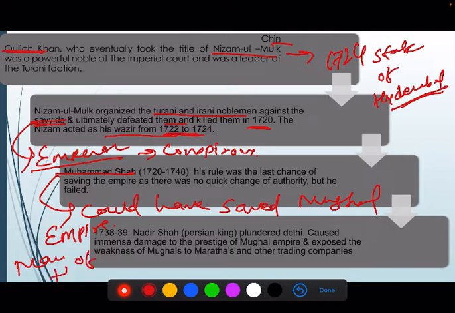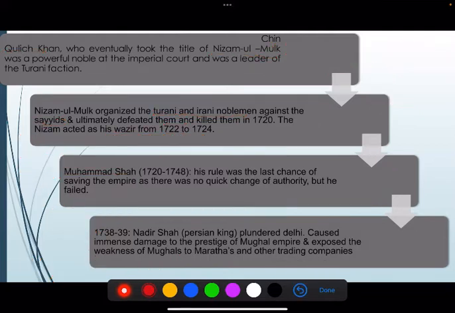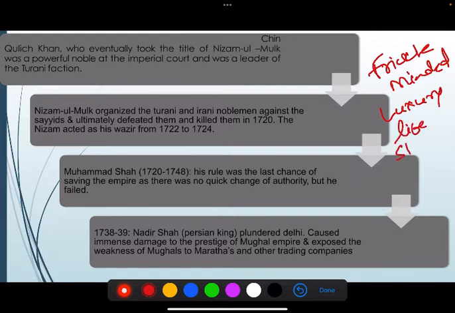He was living a very luxurious life, a fickle minded person with a luxury lifestyle, which caused weak administration and also defiance by nobles, and nobles became frustrated by his rule and his fickle mindedness.